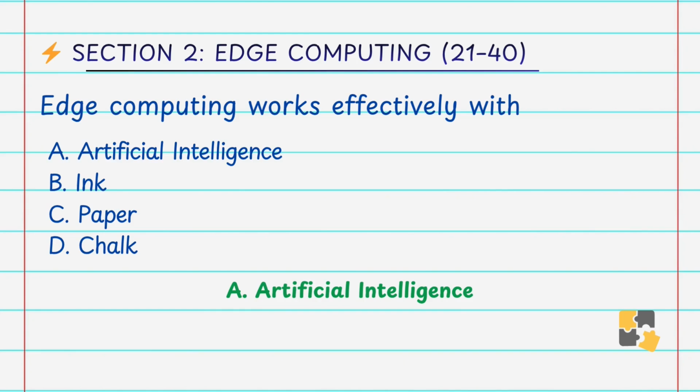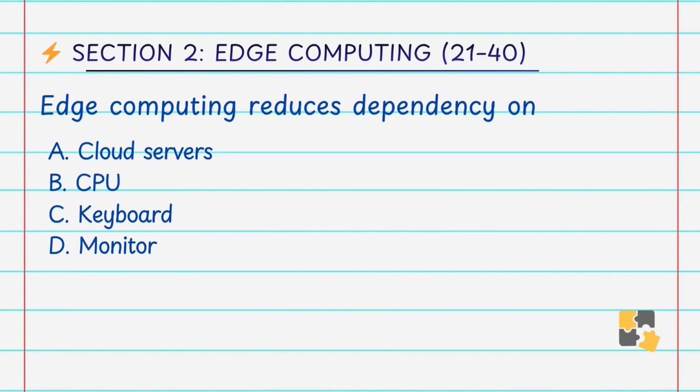AI models can run on edge devices to analyze data instantly, enabling smart applications like facial recognition. Okay. Edge computing reduces dependency on A. Cloud server, B. CPU, C. Keyboard, D. Monitor. Answer is A. Cloud server. Since processing happens locally, reliance on centralized cloud infrastructure is reduced. That's why answer is A. Cloud server. Edge computing reduces dependency on the cloud servers.